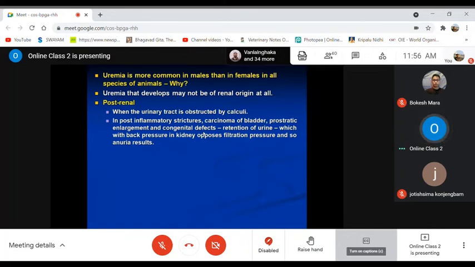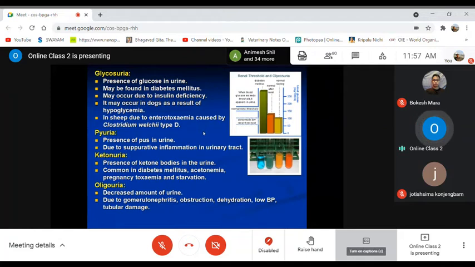Anuria, right? Then there will be reabsorption of these waste products, uric acid, urea, creatinine, and all these things, right? Then it will go back to the blood circulation, leading to this condition we call uremia, right? So that's why it is more common in males than in females. That is the justification.